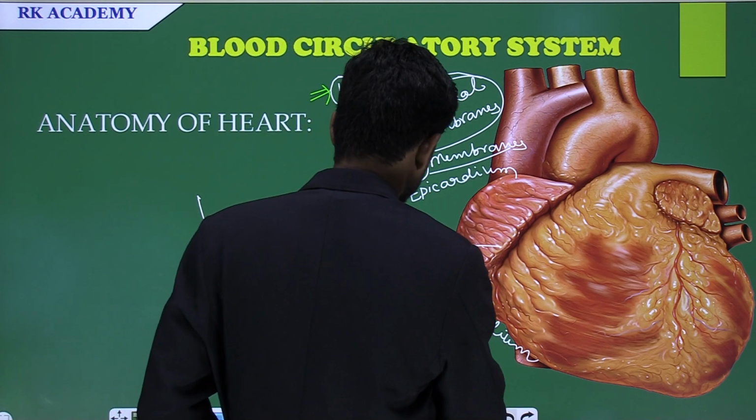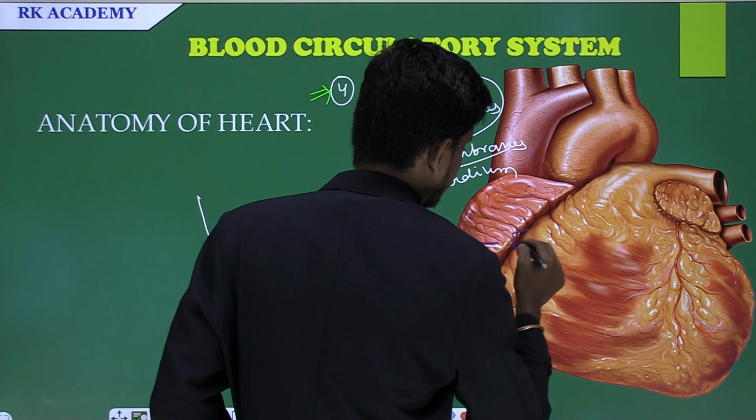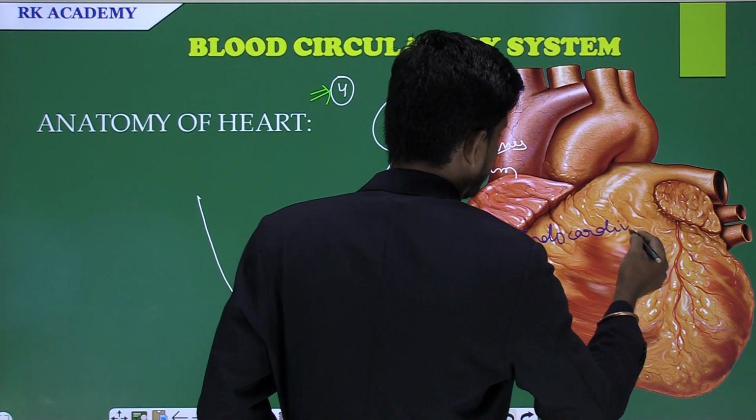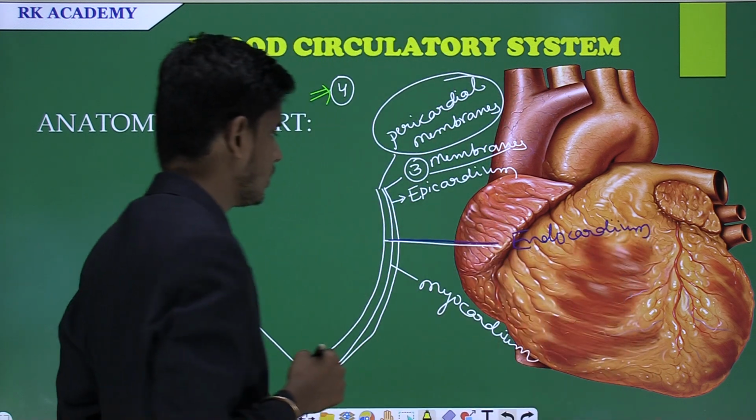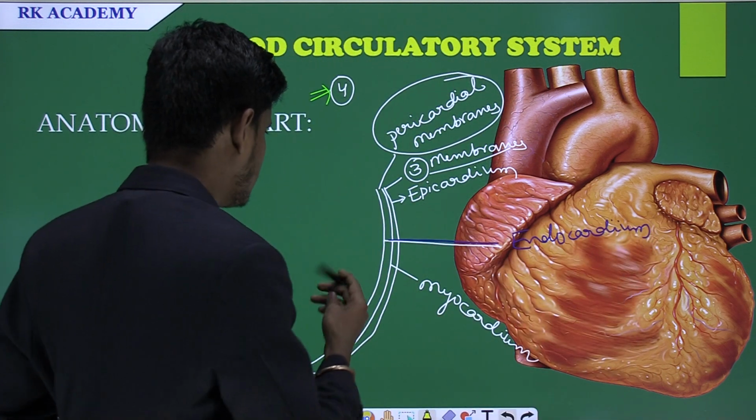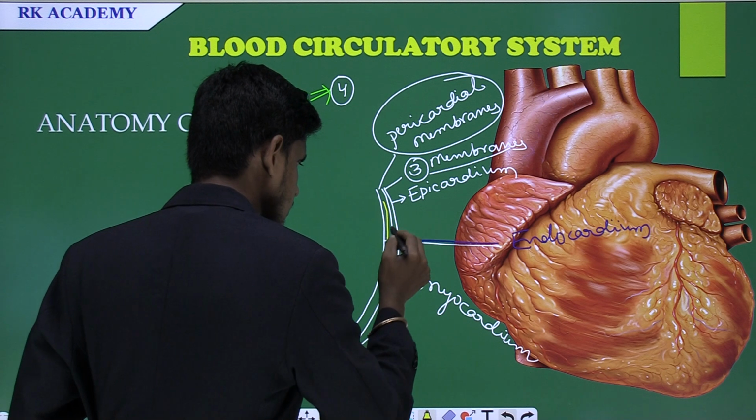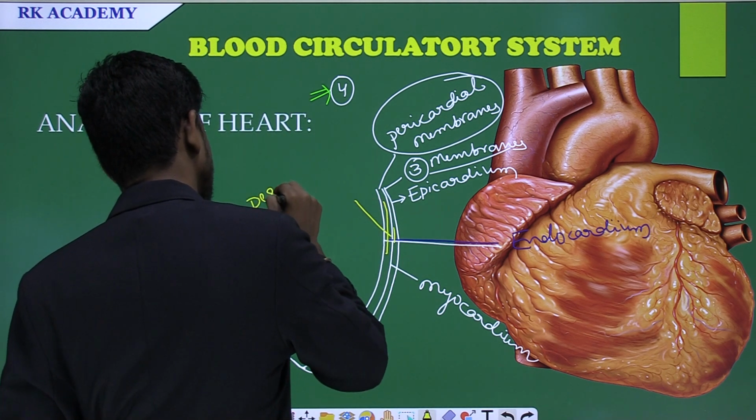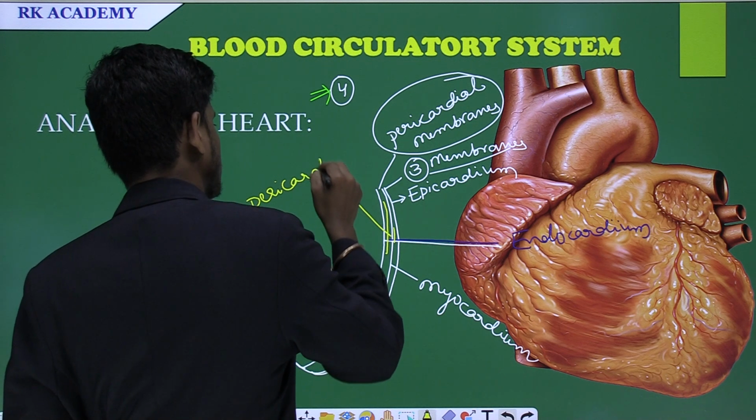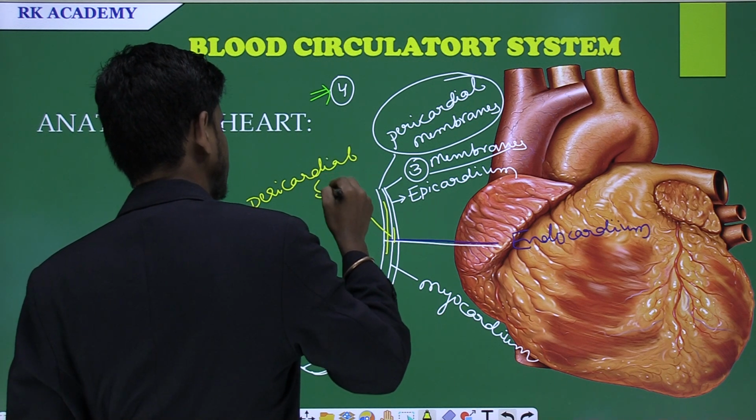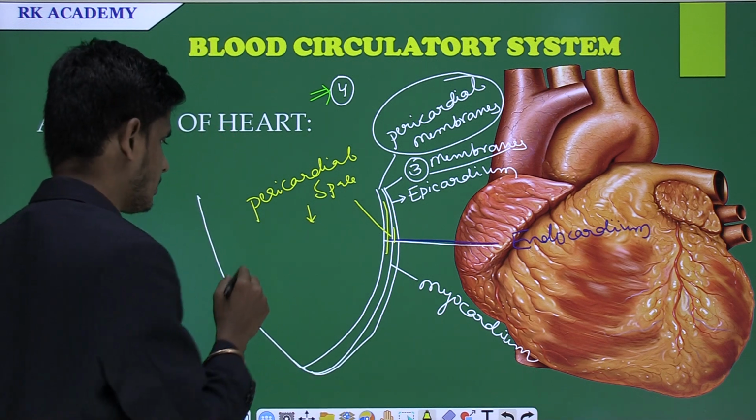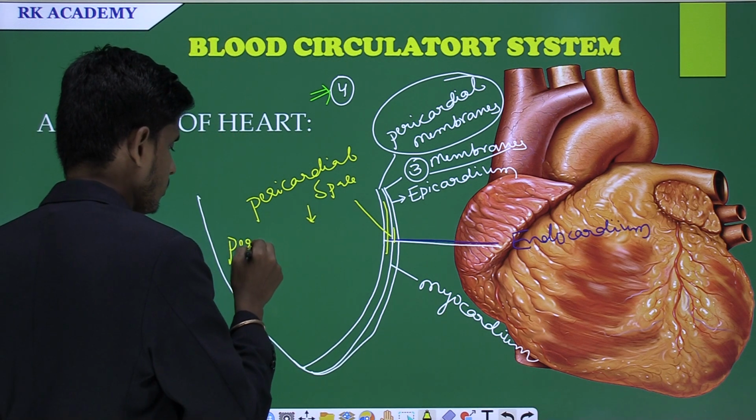Endocardium. These are the three membranes that surround the heart. And the space between these three membranes is the pericardial space. This pericardial space is filled with the pericardial fluid.